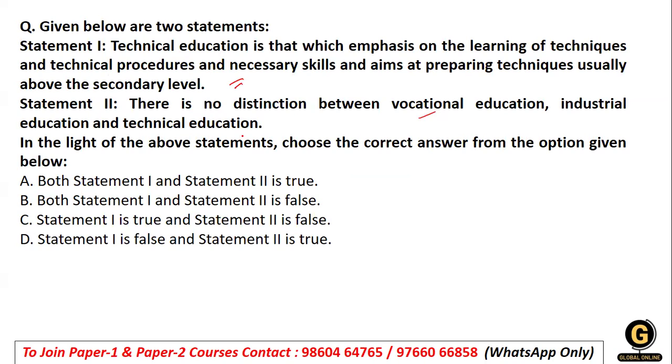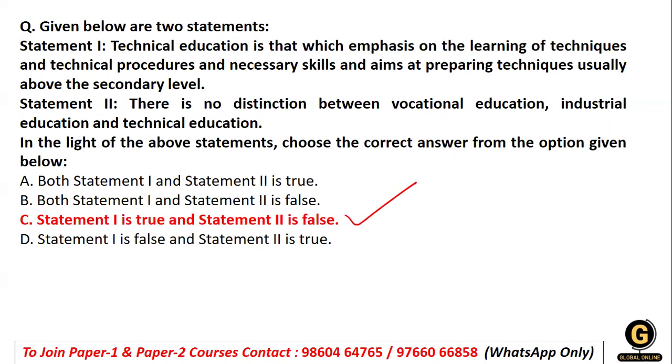Whereas statement 2 says there is no distinction between vocational, industrial and technical education. In fact, vocational education plays an important role in employability. Industrial education is like career progression. Technical education is to make the technically sound knowledge for the student. So obviously statement number 1 stands to be right and statement 2 stands to be false.